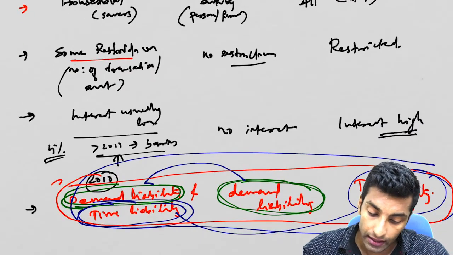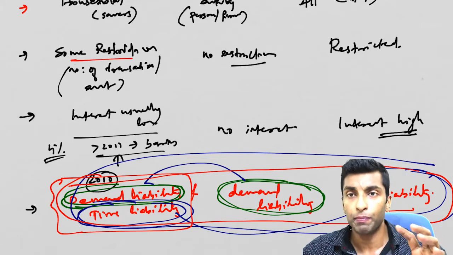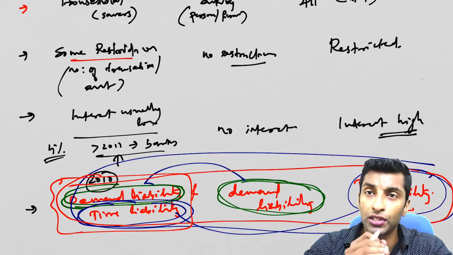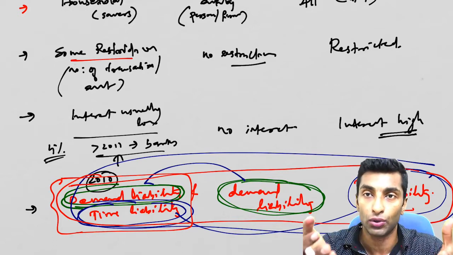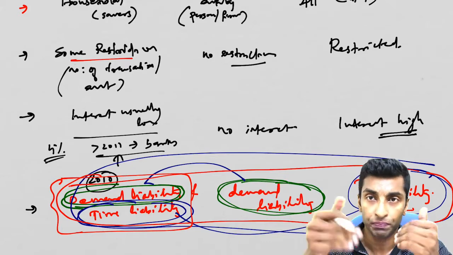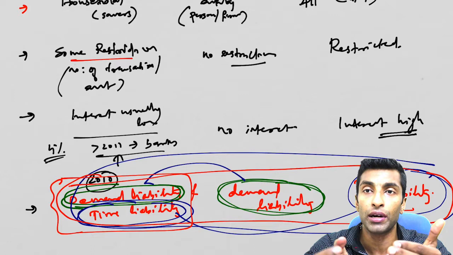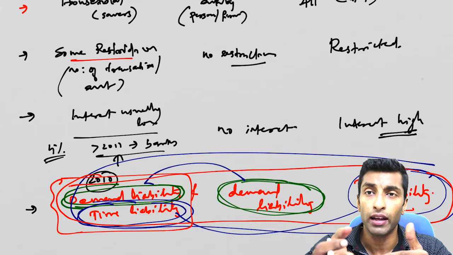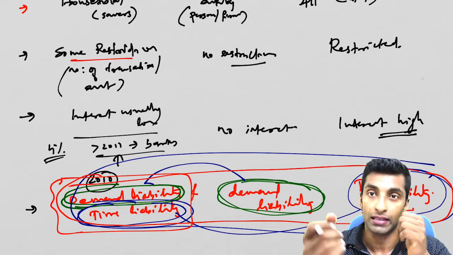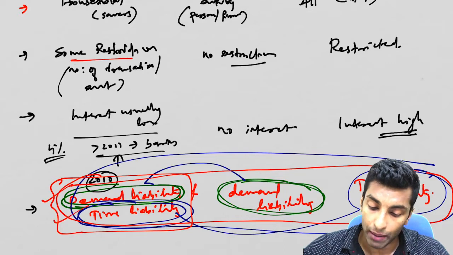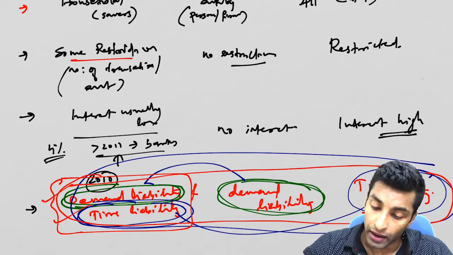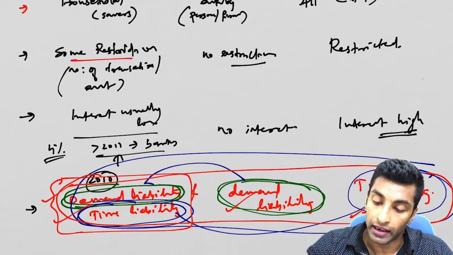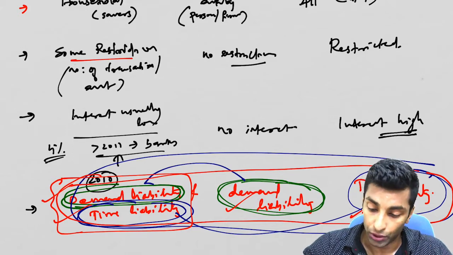So in savings account, you can see there is a portion of demand liability or demand deposit, and time liability, that is time deposit, is also there. Deposit is a liability of the bank, but deposit is not the only liability. There are many other liabilities also for the bank. So when we say total deposit, it is deposits, but when we say total liability, it is not equal to total deposits. There are some other liabilities for the bank, like rents and salaries. So demand liability portion and time liability portion, both are there in savings account. Only demand liability is in current account. Upon demand, you can withdraw the money. And in case of fixed account, only time liability. So this is what you need to know.